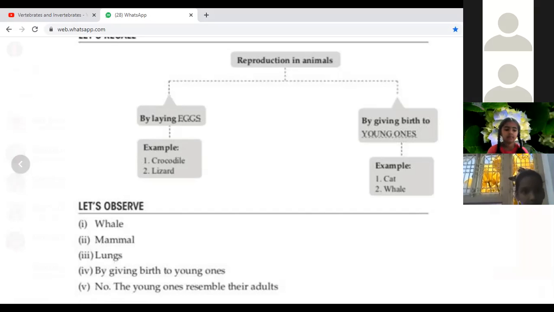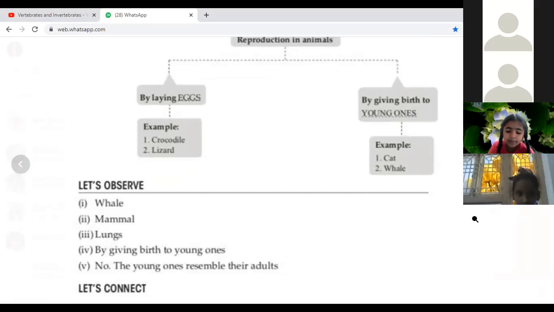Okay, now the next picture, let's observe. What is the animal in the picture? It is a whale. Yes, and it is a mammal, isn't it? It is a mammal, and its breathing organ is lungs. Always lungs. And how does it give birth to young ones? By giving birth to young ones.